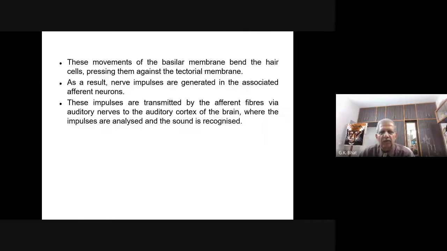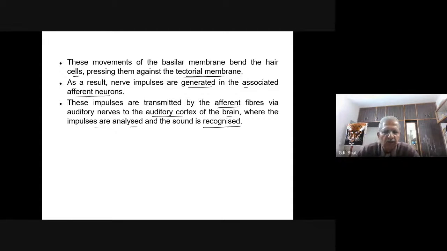These movements of the basilar membrane bend the hair cells, pressing them against the tectorial membrane. The tectorial membrane is present above the basilar membrane. As a result, nerve impulses are generated in the associated afferent neurons. These impulses are transmitted by the afferent nerve fibers via auditory nerves to the auditory cortex of the brain, where impulses are analyzed and sound is recognized. So this is how the ear functions.